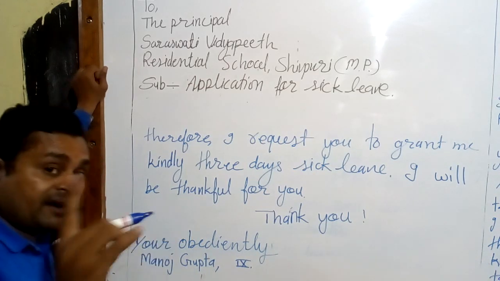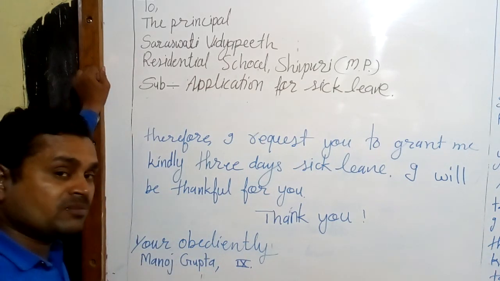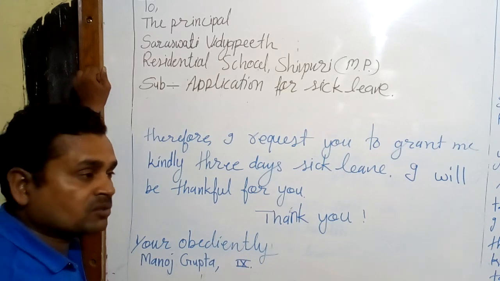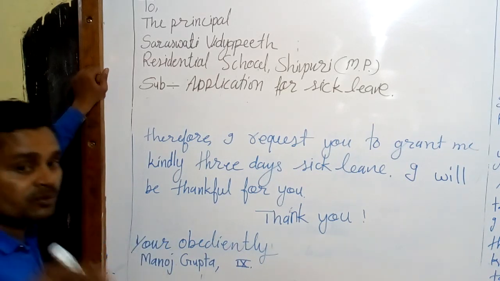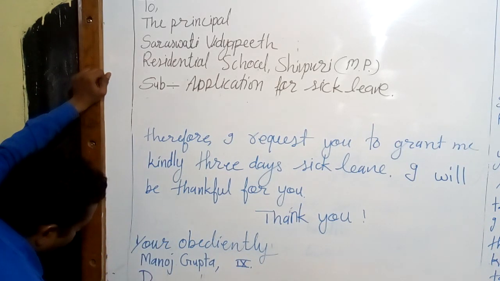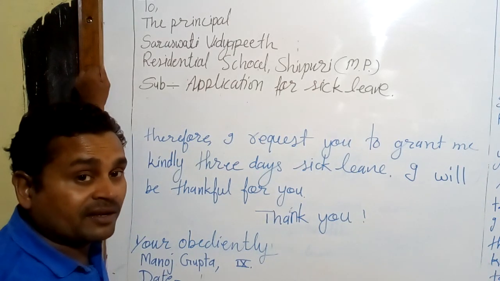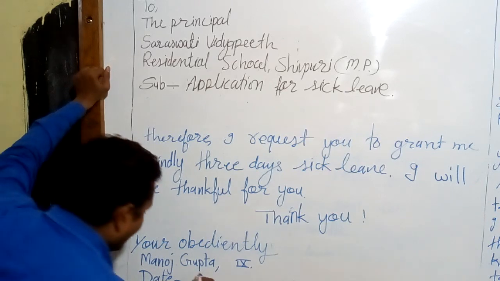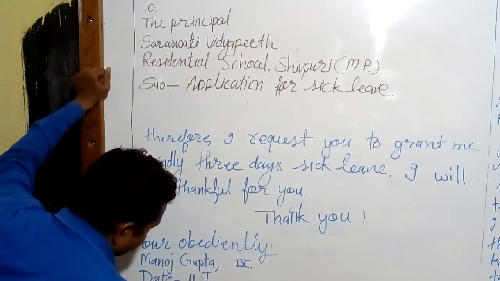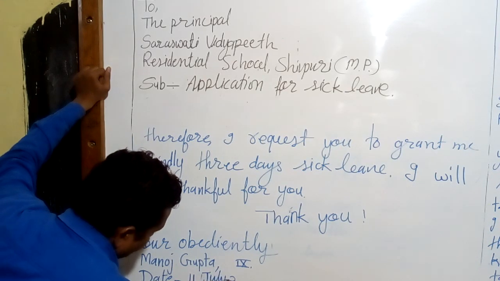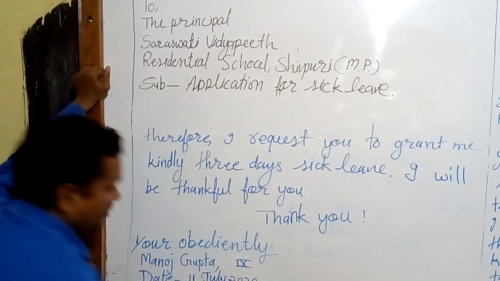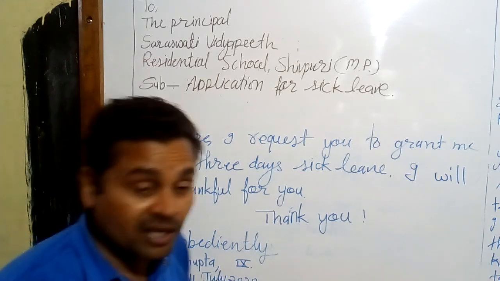Lastly, you can write the date. Date of writing means the day I am writing this letter, so I write today's date: 11 July 2020. Well, I think it is clear.